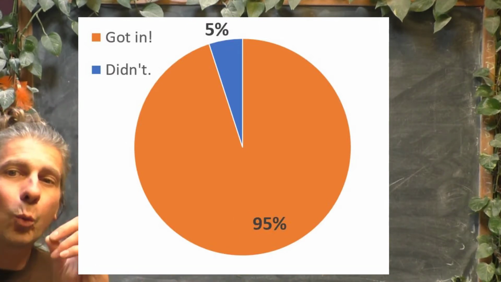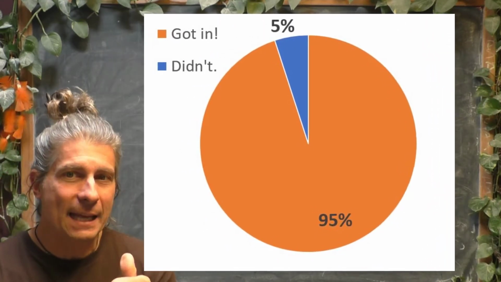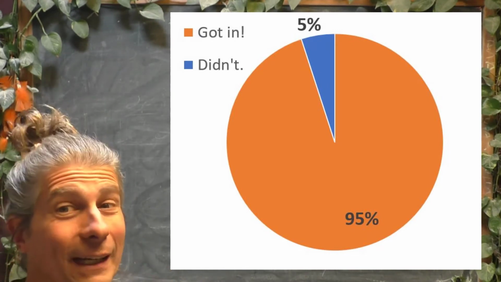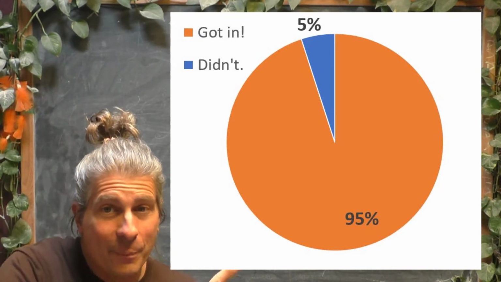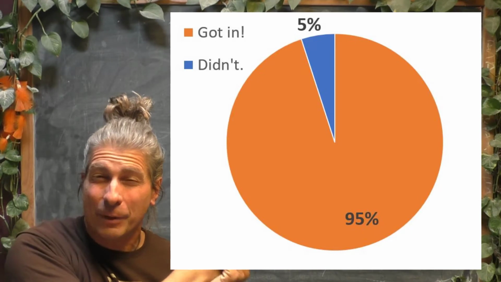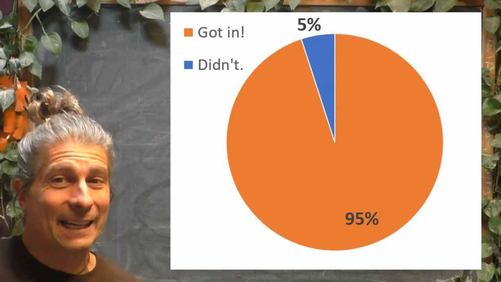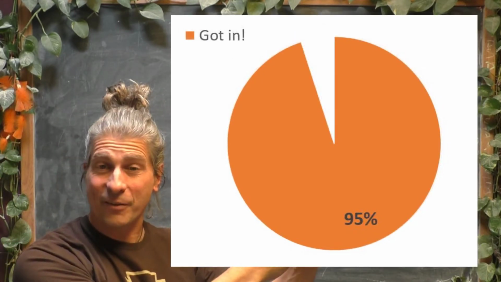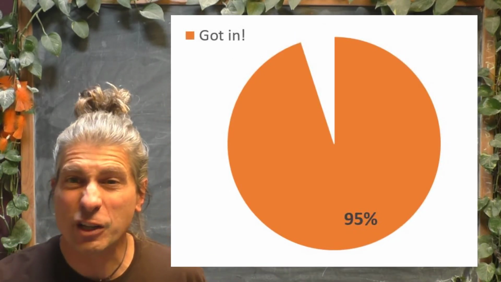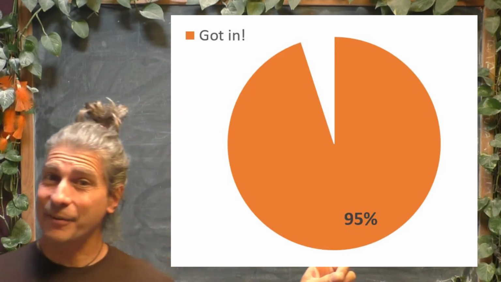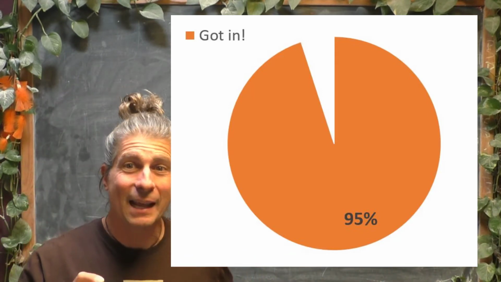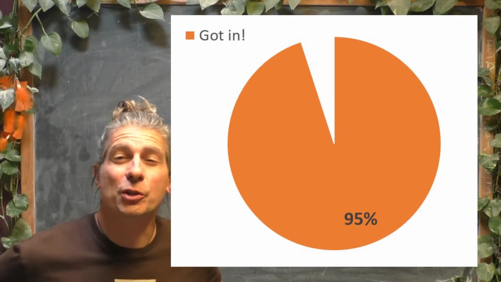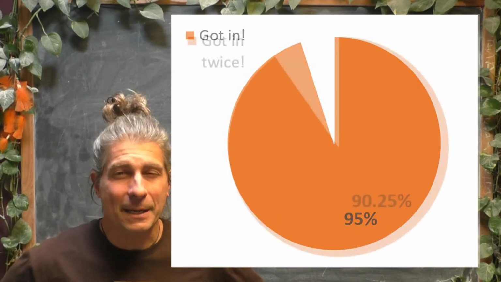Now, once we are in that 95%, we then have to get into the next class. But in order to get into that next class, we had to have been in the 95% region over here. So the next 95% is going to be taken of that 95%. So in other words, the chance of following this 95% with a second 95% is going to be 95% of 95%, which is going to be just a little bit more than 90%.